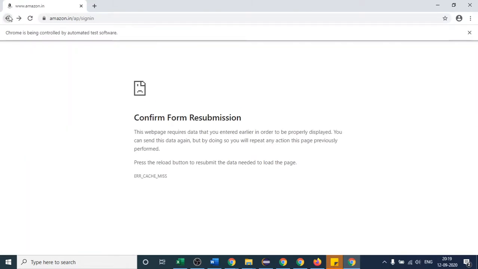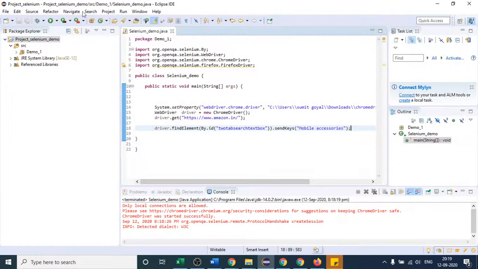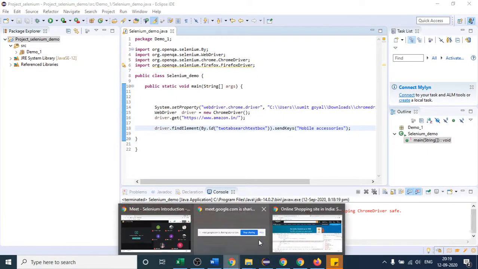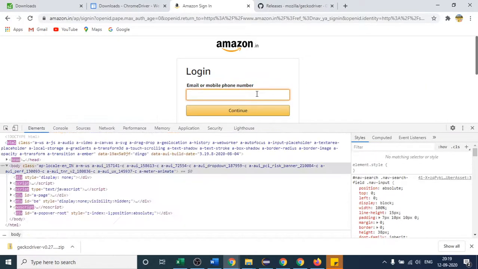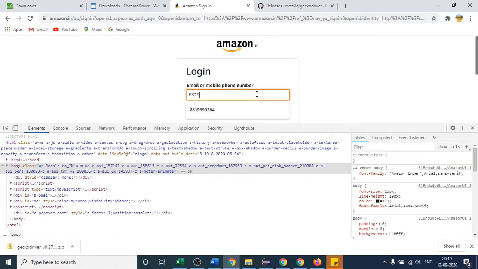So how do we perform the click action? Let me open the website again. If I write a number here, I have to click on this continue button. So I have to perform a click operation on this web element. Again, this continue button is a web element in terms of Selenium.